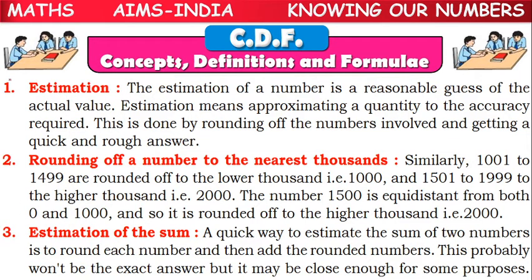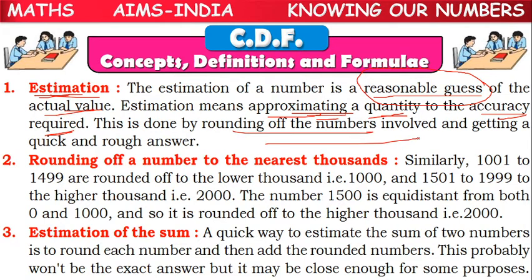So here, estimation. What is estimation, children? It is a reasonable guess of the actual value, meaning approximating a quantity to the accuracy required. This estimation can be done by rounding off the numbers.